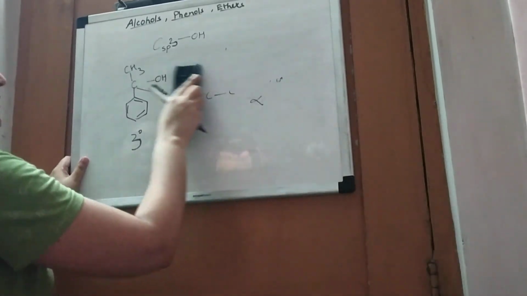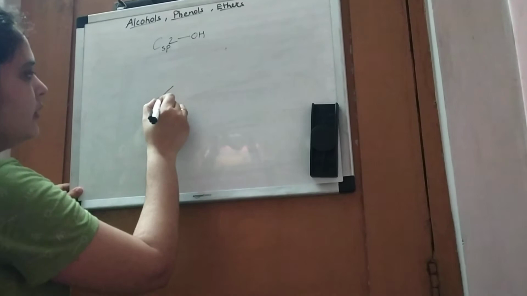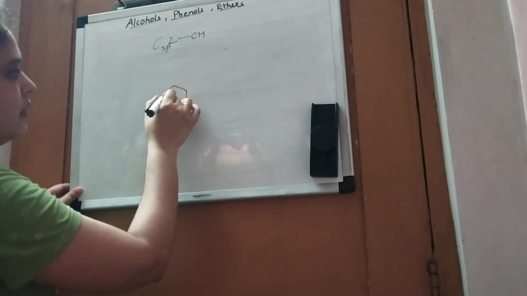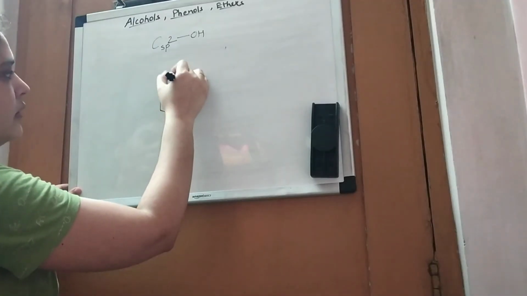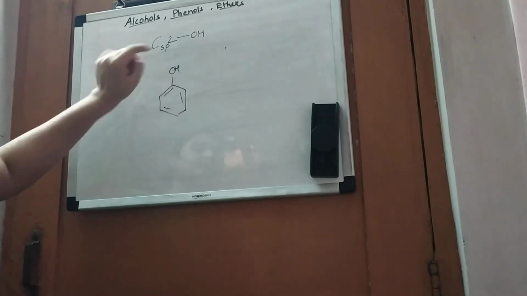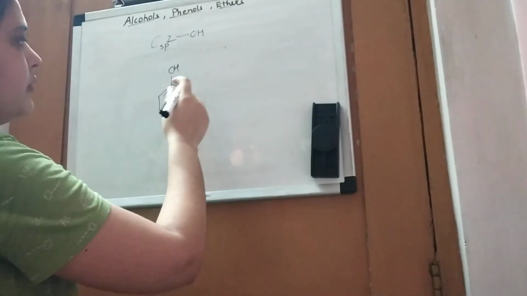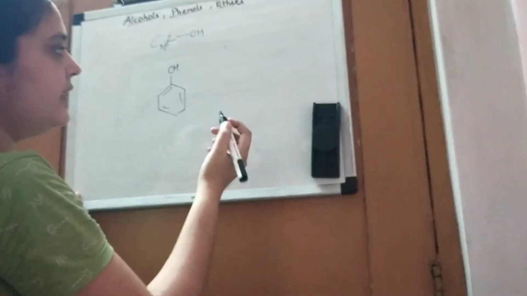Now we will move to sp2 hybridization. In sp2 hybridizations there are phenols, because here the hydroxy group is directly attached to sp2 hybridized carbon system. Okay, phenols and vinylic system.